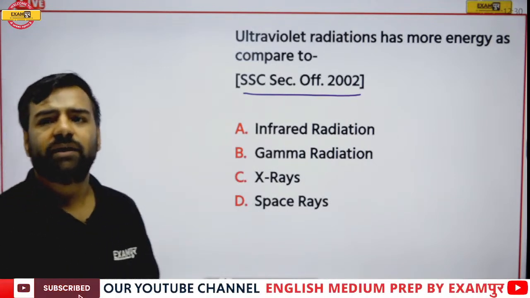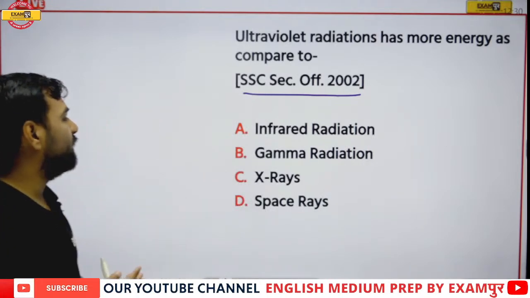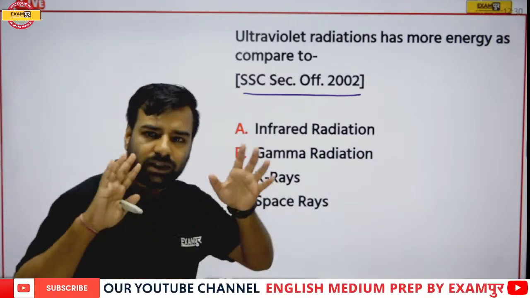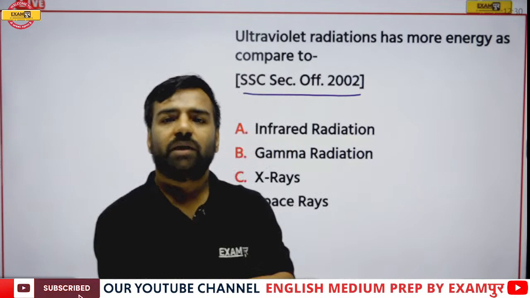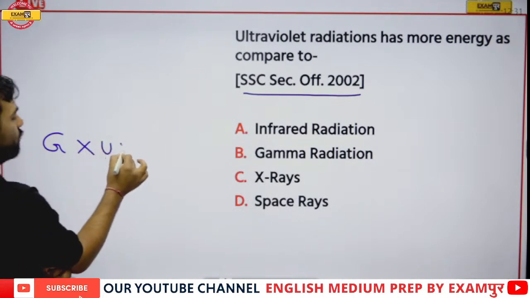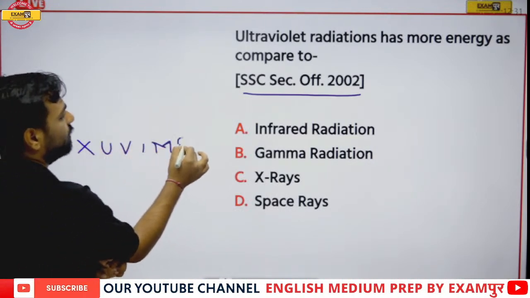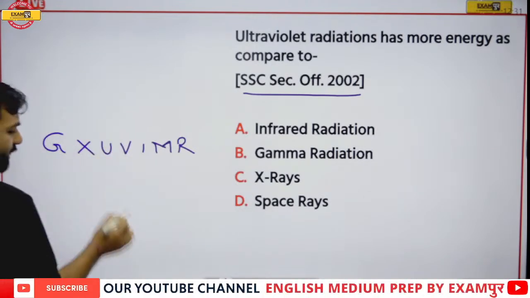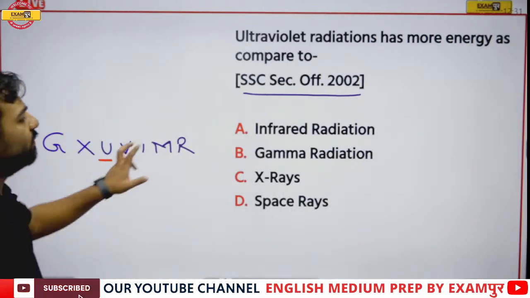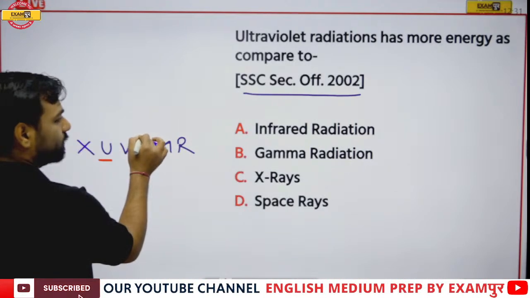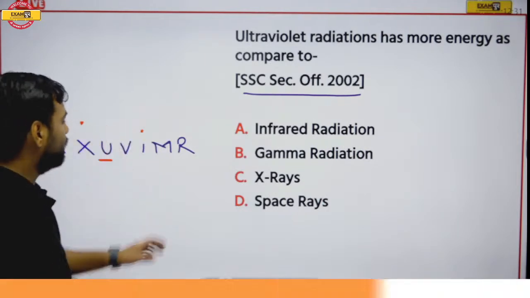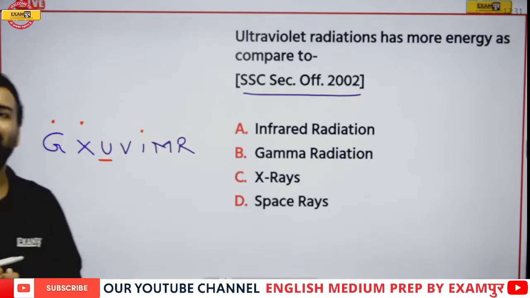Yeah, so we have an answer here. Jagdishwan says it would be gamma. Okay. Others, and Jagdishwan, just try to remember that part of the sequence order which we were discussing. Remember that part? That was G, X, U, V, I, M, R. Now we are asked about ultraviolet, so I'll take red color over here. The question is asked with this reference. Now we have the options here: infrared, gamma, X-ray, space rays. Now I guess you can try to relate it.